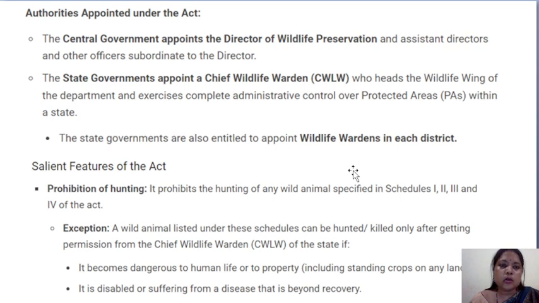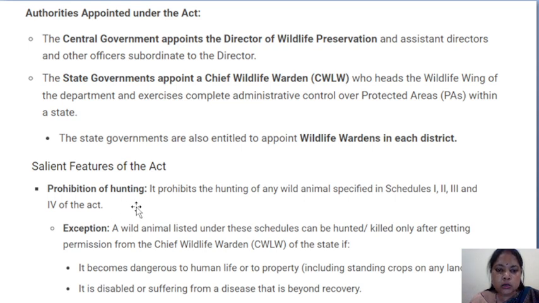These are some of the authorities appointed under the act. Okay, so this act has the provision to appoint these authorities in every district to take care of the protected areas. So, the salient features of the act, let us discuss, which is very much important.